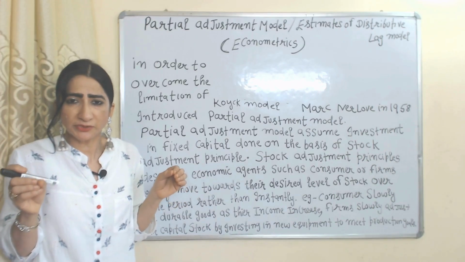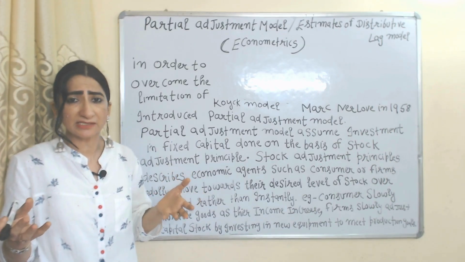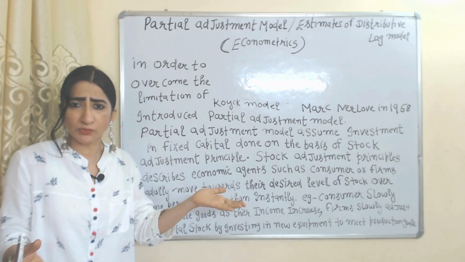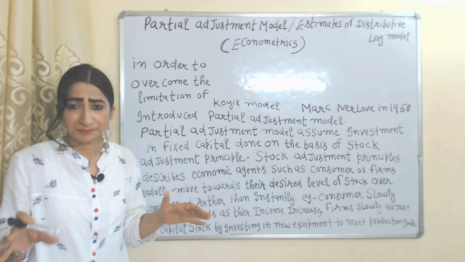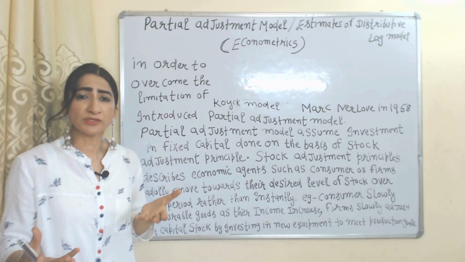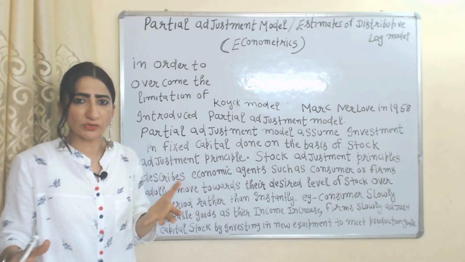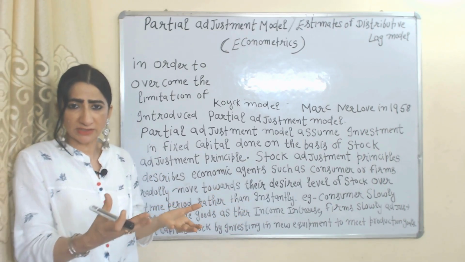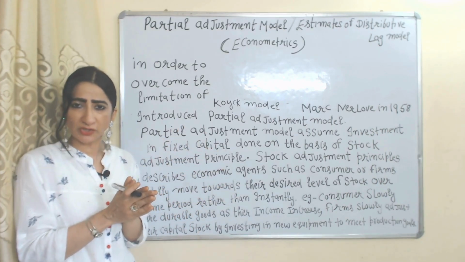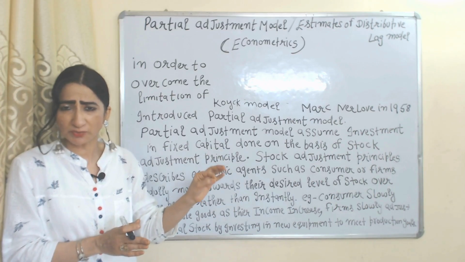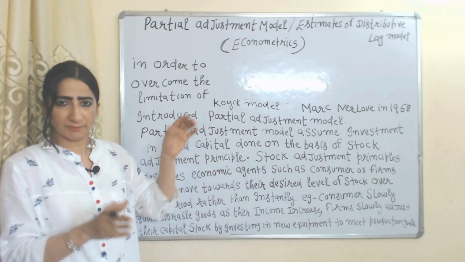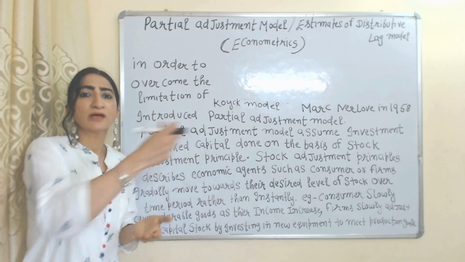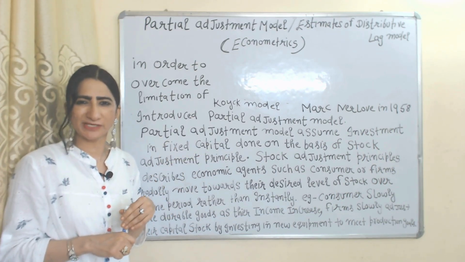For example, consumers slowly acquire durable goods as their income increases. Similarly, firms slowly invest in new equipment in order to meet their production goal. This is called the stock adjustment principle, and the partial adjustment model assumes investment in fixed capital is done on the basis of it.